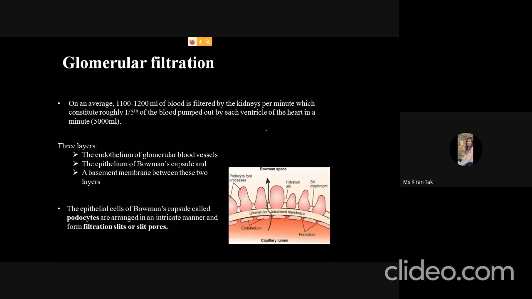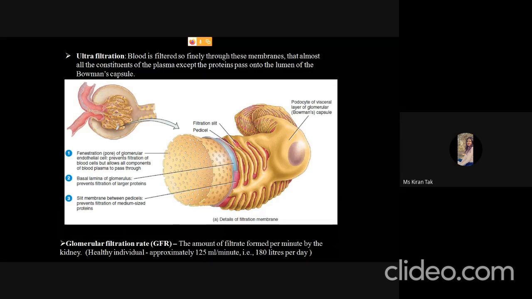Okay, so as we have discussed, there is a blood vessel lining of the blood vessel, then the lining of the Bowman's capsule, and the third layer which is present in between is called the basement membrane.